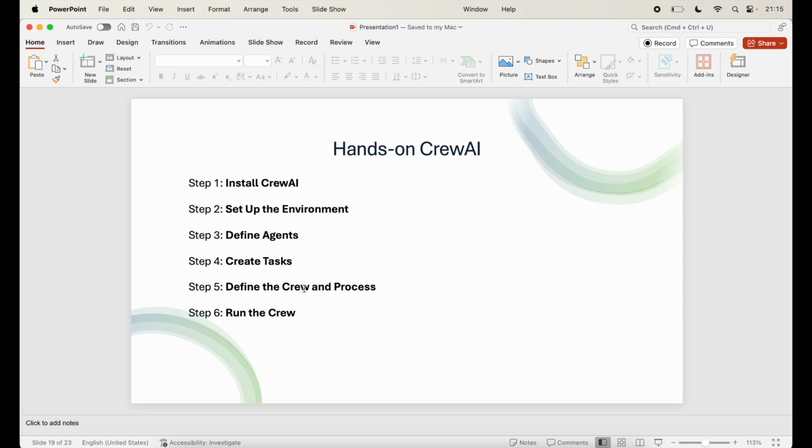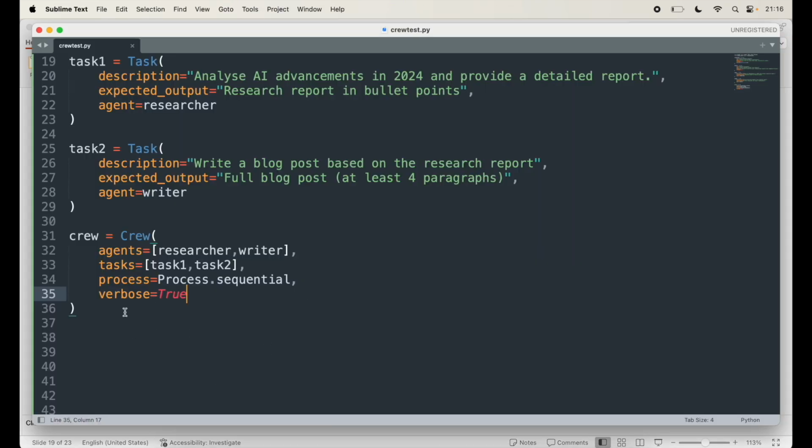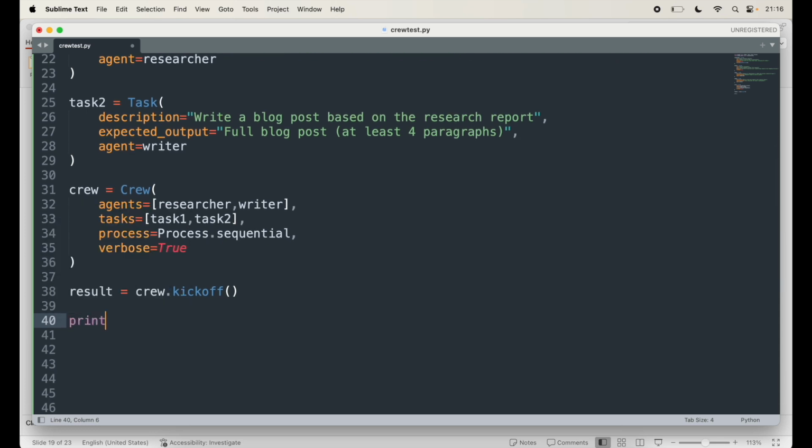Now finally, run the crew. Once your agents and tasks are defined, kick off the crew to start working on the task. You can observe the output and adjust the process flow as needed. So here I am going to say result equal to crew.kickoff, and then to output the final results we can print it out by saying final output is, print result. There you go. This should print our final results.